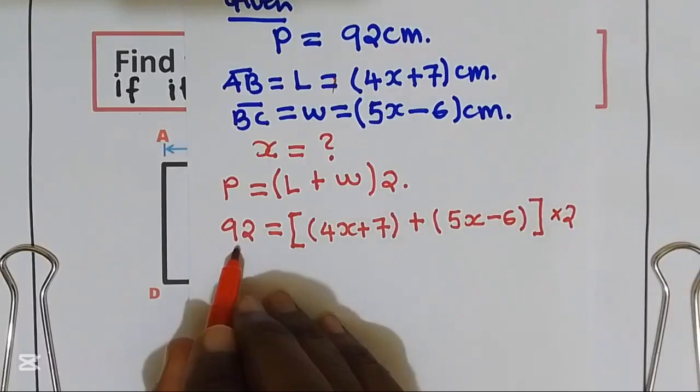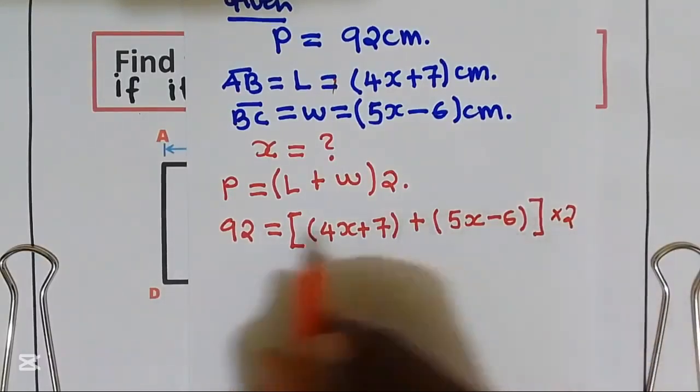Since 92 is an even number, I can simplify by 2 on both sides.